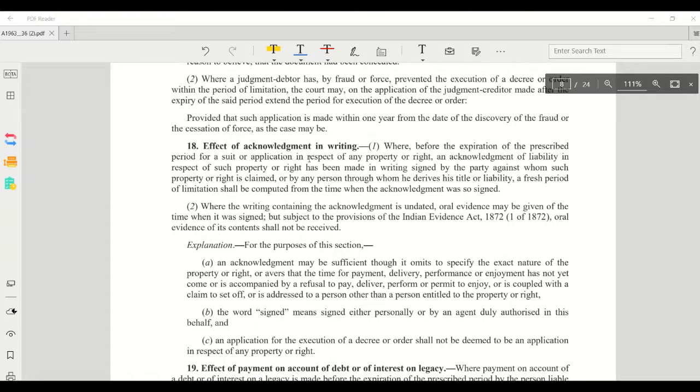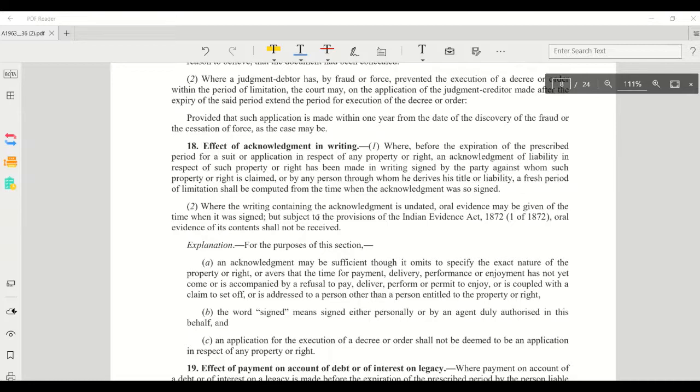So somehow he has written a certain note acknowledging the liability. Then from that time the period of limitation starts. That is the effect of acknowledgement in writing. Even though there is no time, even though there is no date mentioned, even though how much sum he has to provide is mentioned, still the acknowledgement is valid. That is the doctrine of acknowledgement.